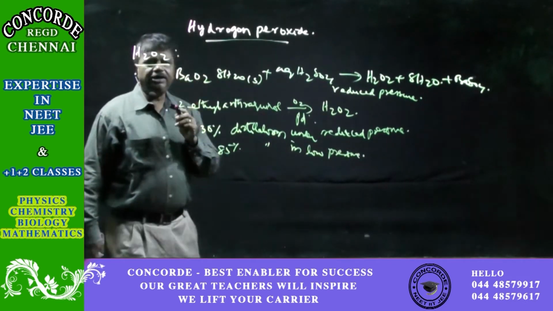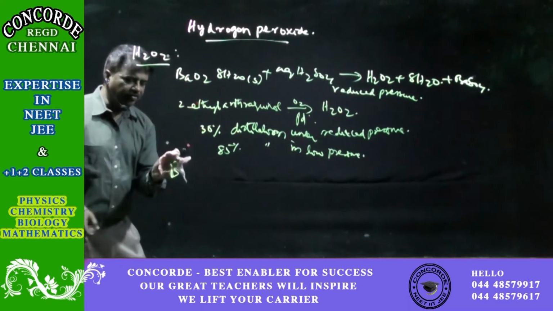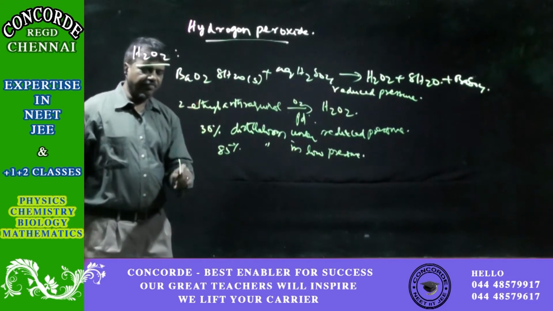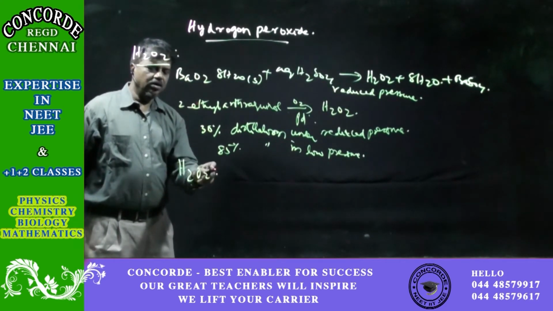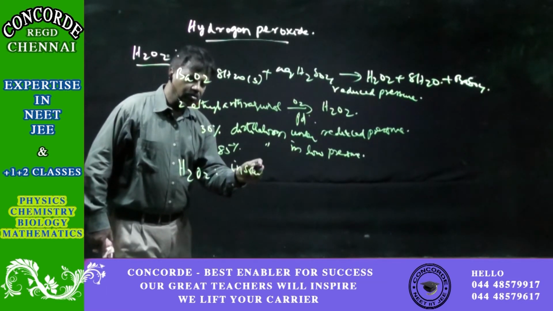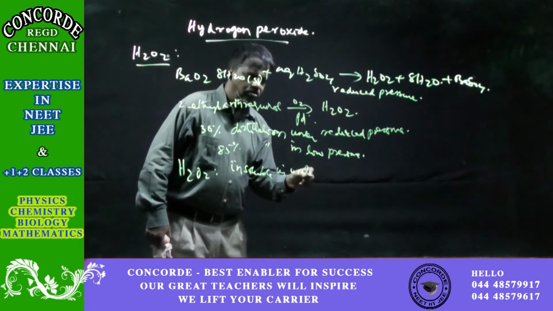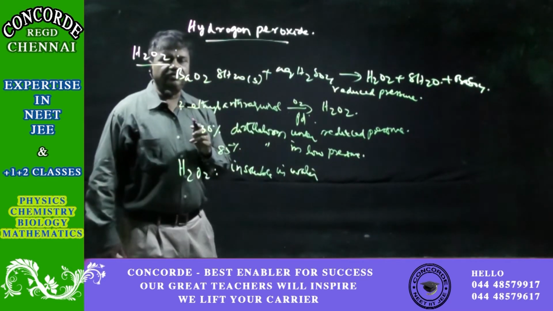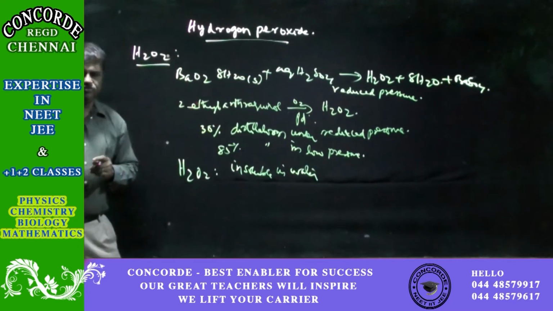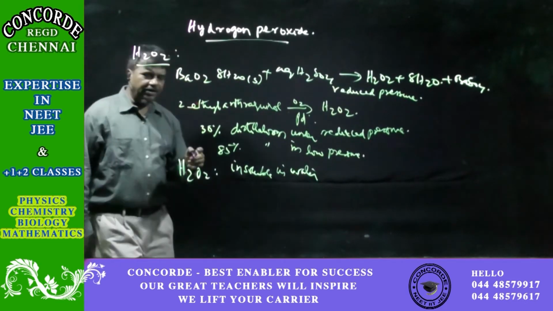Hydrogen peroxide is a colorless liquid. It is soluble in water in all proportions, and it also has a non-planar structure.